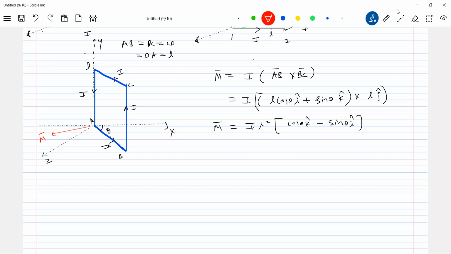Actually, I had to show M bar here. M bar, I had to show it here. You will not understand, that's why I'm bringing it here. So this should be the theta, no? The theta.